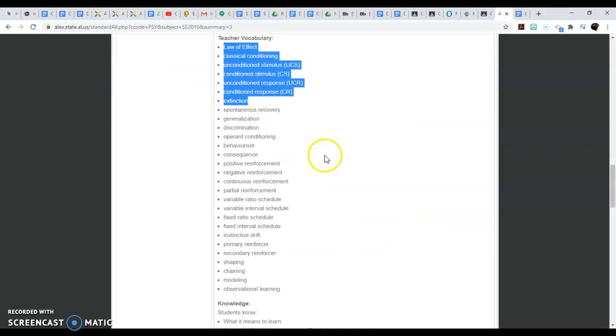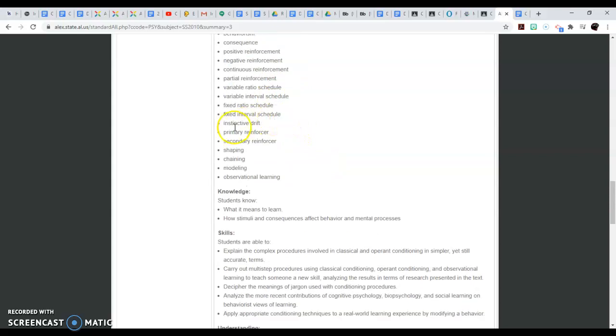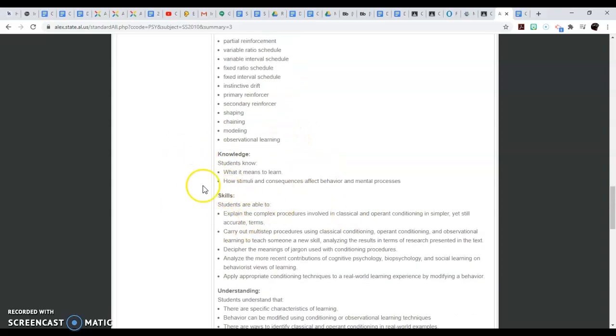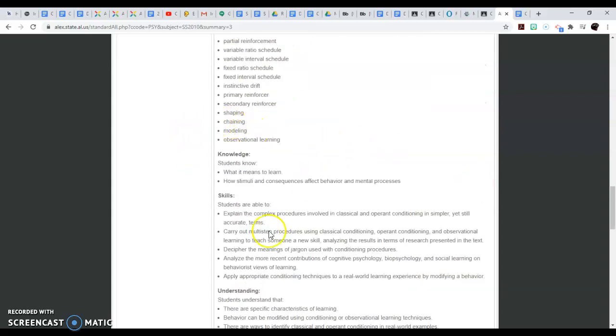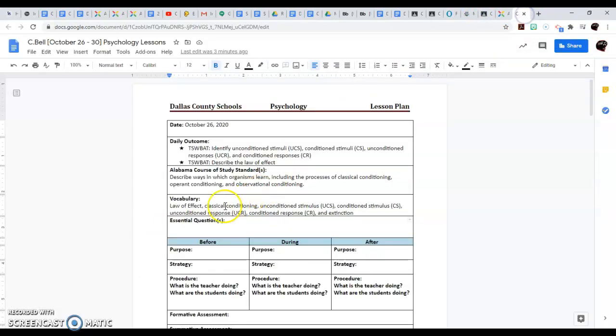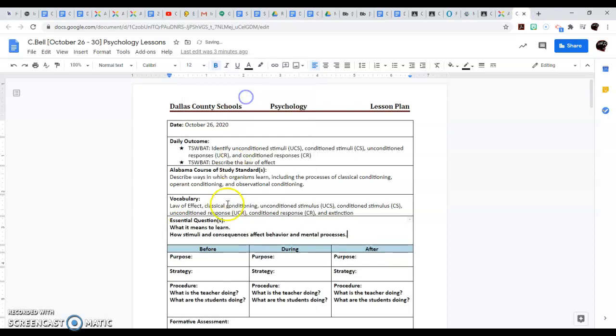All right, so we got the vocabulary, and I think we were pretty much trying to get the vocabulary out of the way, and we moved on to question. All right, so I can take these and make these questions, of course, because as you see, there are questions. I can take that under knowledge. All right, students that know how. And on my lesson plans, I can just simply drop them.